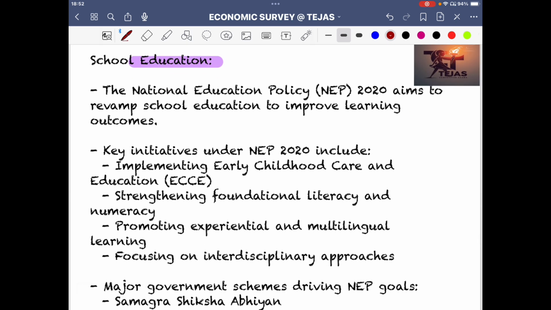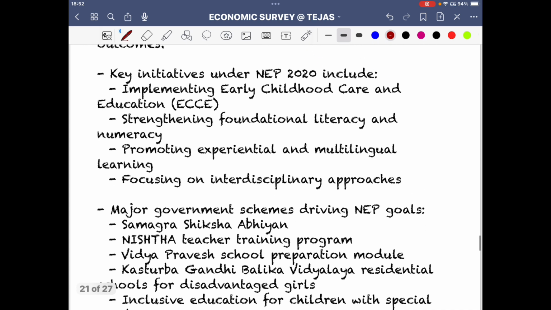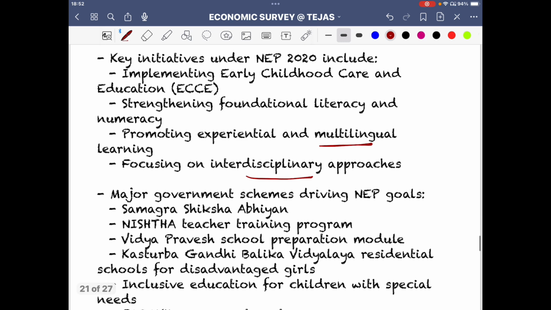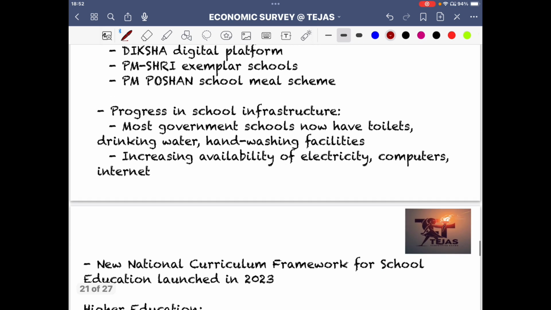School education. Now from health we come to school education. So again, the new education policy aims to revamp school education, very important. Like I was talking about this idea, how to improve critical thinking among students, how to overcome stress, all these ideas are given in NEP. There can be a separate question on this. Key initiatives include implementing early childhood care and education, foundational literacy, multilingual aspect, interdisciplinary approaches. Major government schemes are listed so that you can read. PDF will be given to you.